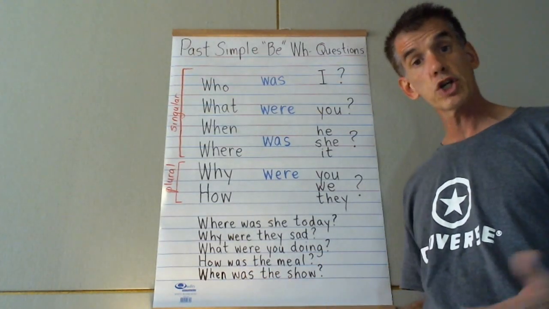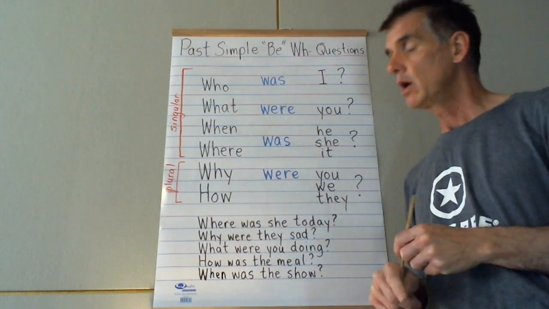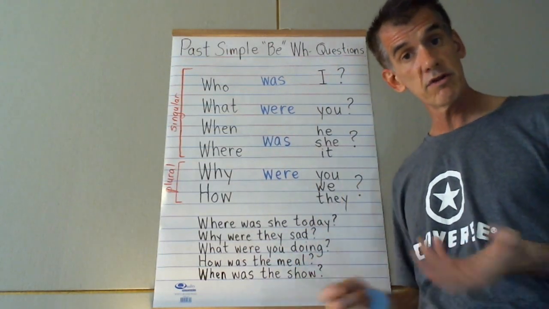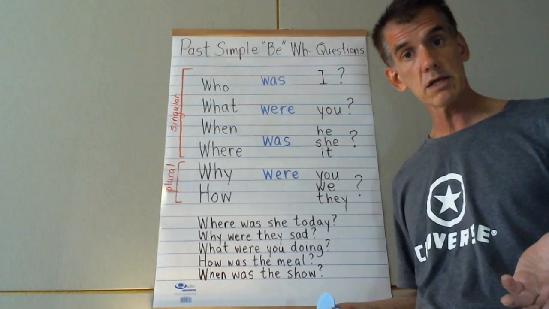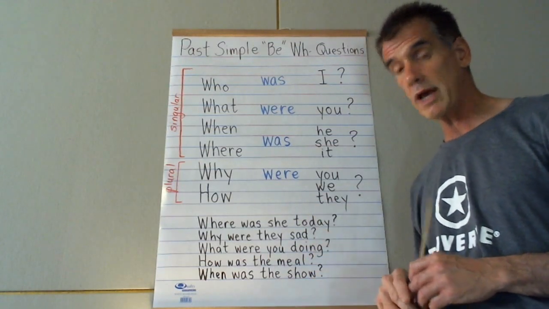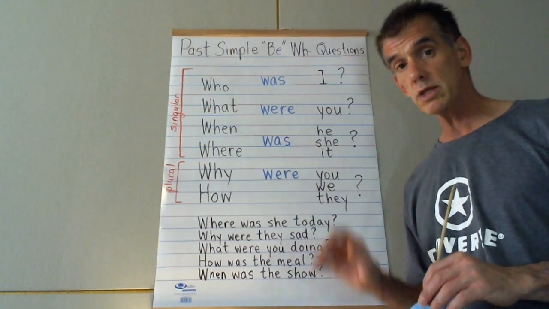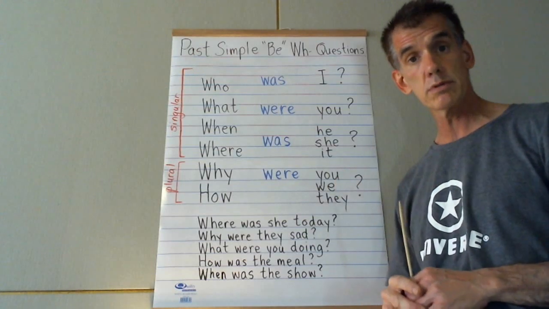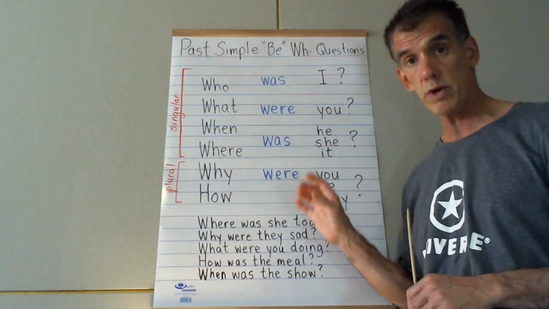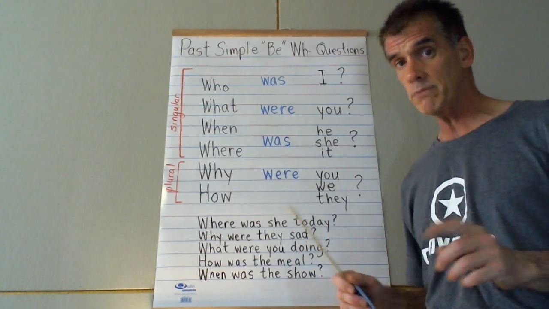When was the show? The show was at 7:30 p.m. in the evening. So again, these are some example questions that you can ask with these words using the past simple tense with the be verb, WH questions, and also how. So I hope that's clear.